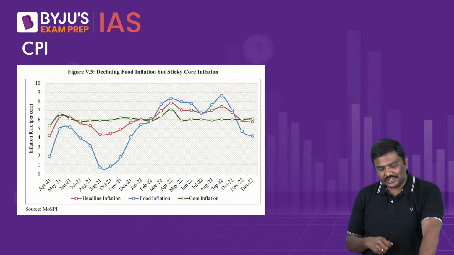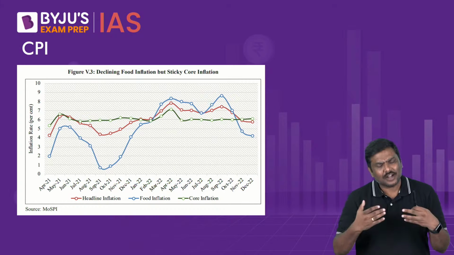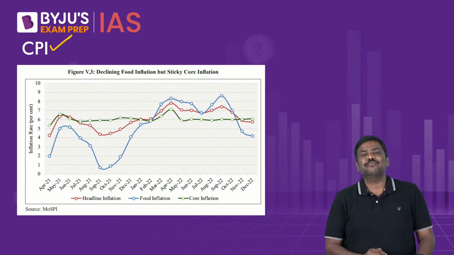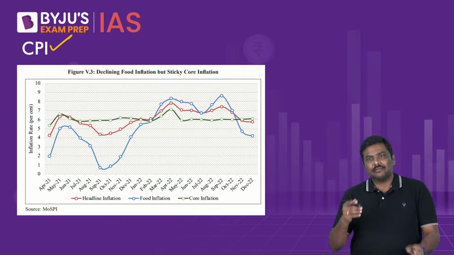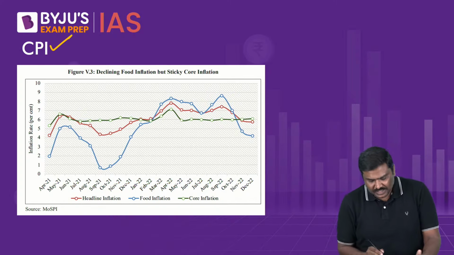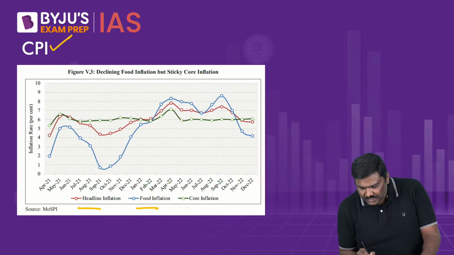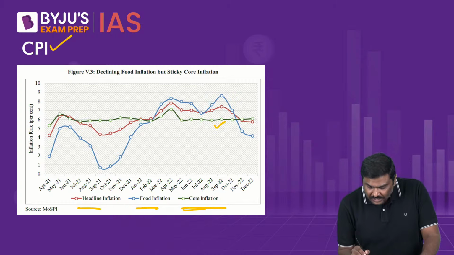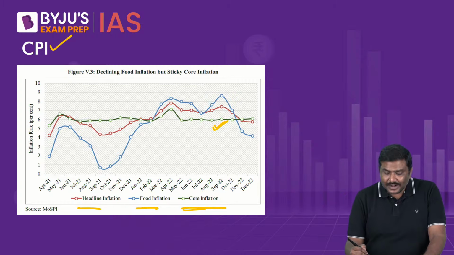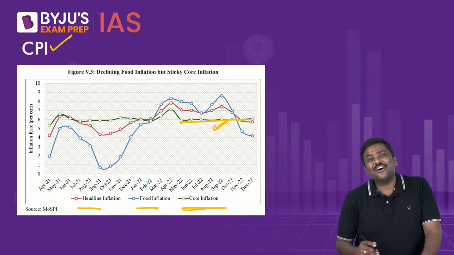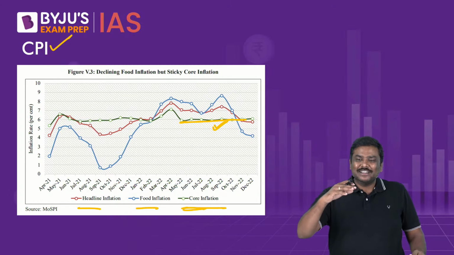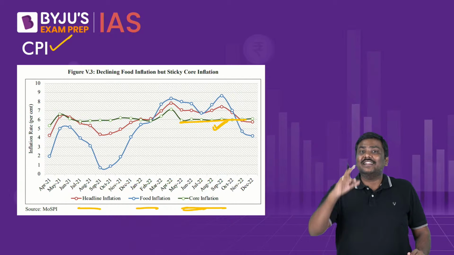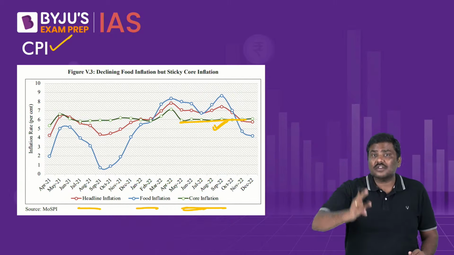Now this is regarding WPI. What about CPI? What has the government done in the context of CPI? If you look at CPI under various headings, that is headline inflation, food inflation as well as core inflation, you will realize that core inflation has been steady, not lower than or around 4%, but just around 6%, and that is a very, very important cause of concern.